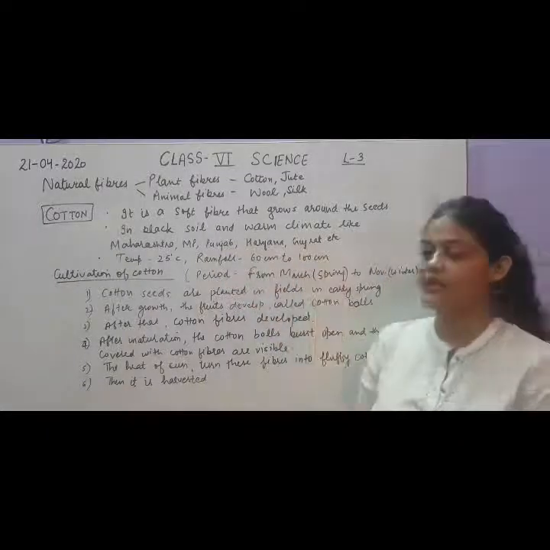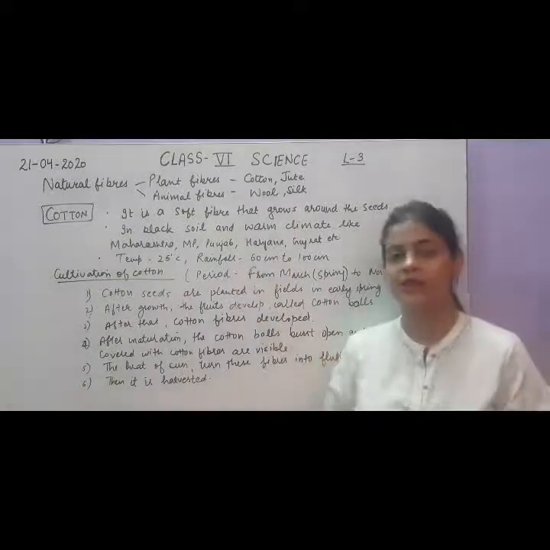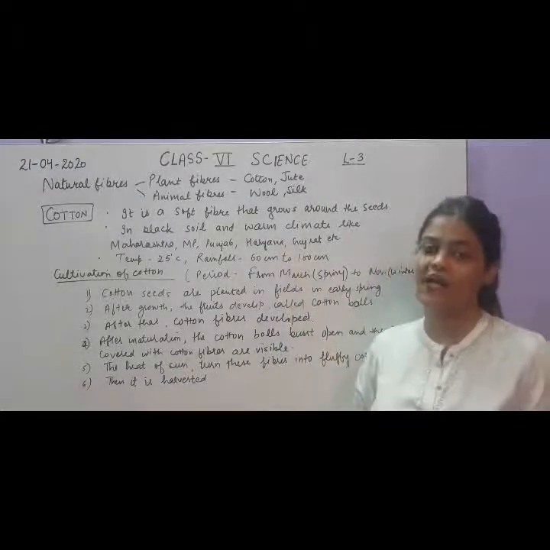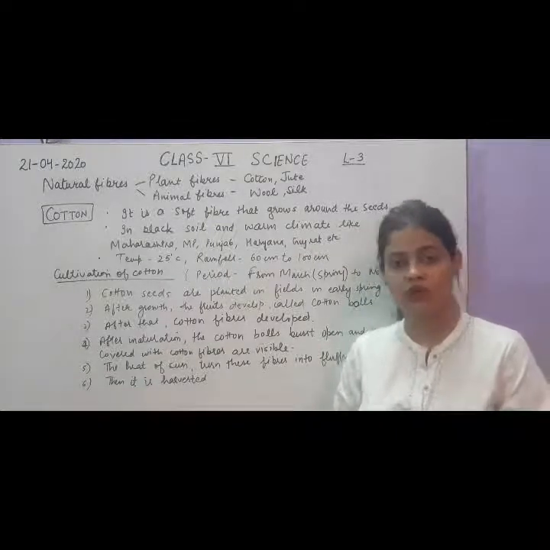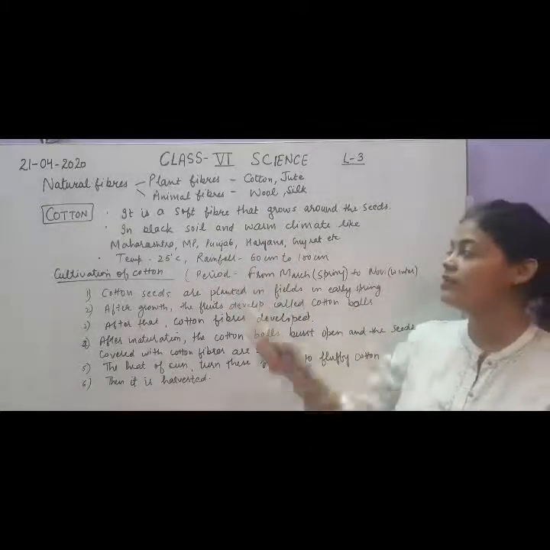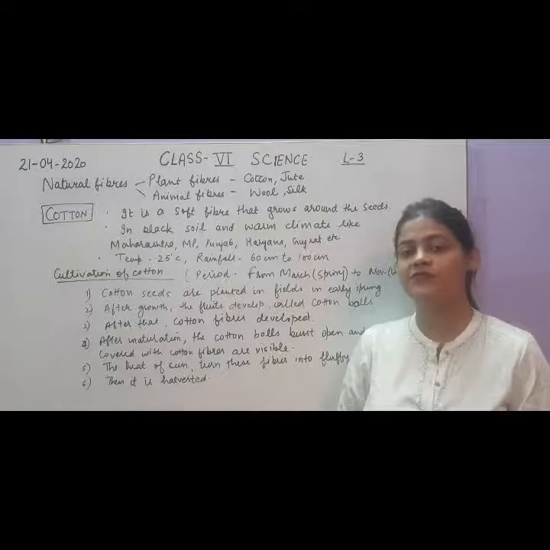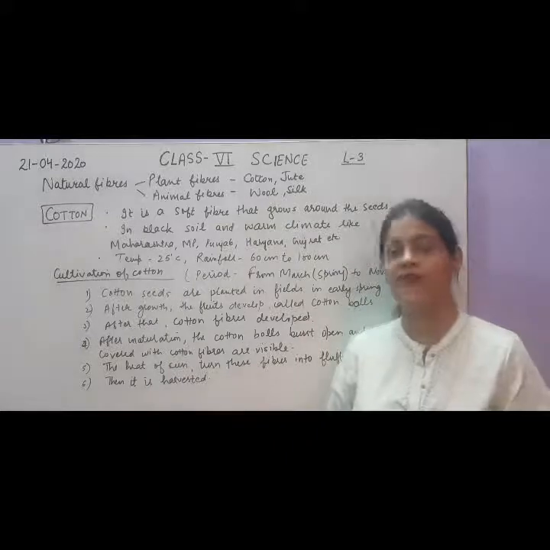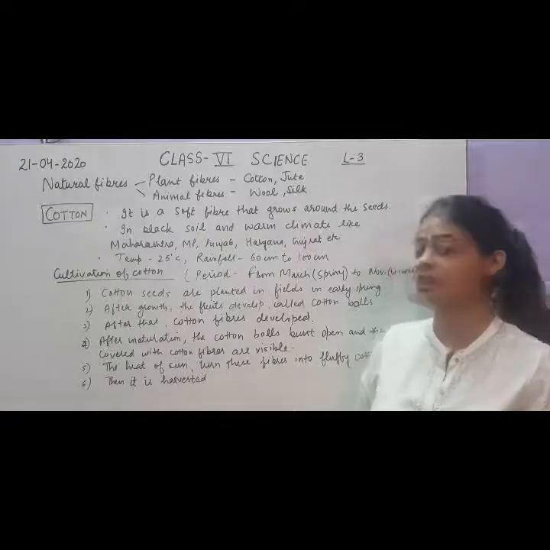Cotton plants are grown in black soil and warm climate. So black soil is the most favorable soil for the growth of cotton plants, and the climate should be warm. It should not be very high temperature or very low temperature. So it is basically grown in Maharashtra, Madhya Pradesh, Punjab, Haryana, Gujarat, Rajasthan. These are the states where the cotton cultivation is maximum because of their best climate and the presence of black soil, which is good for the growth of cotton plants.